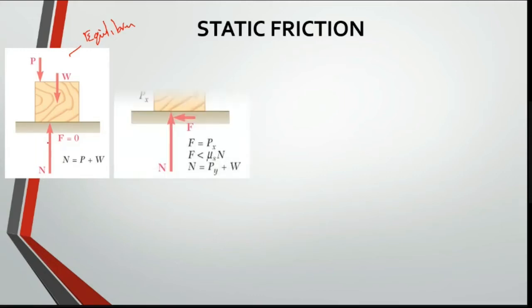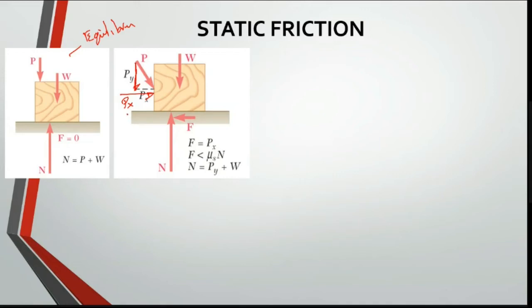Now let me apply an inclined force. When I apply an inclined force, I can resolve it into two: a vertical force, Py, and a horizontal force, Px.